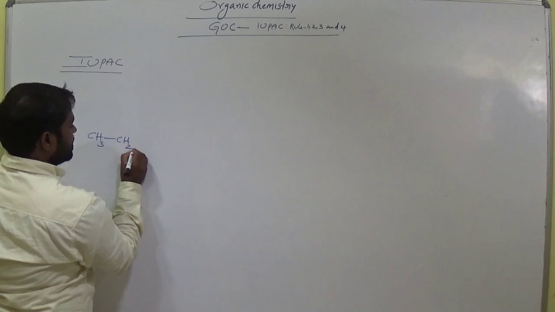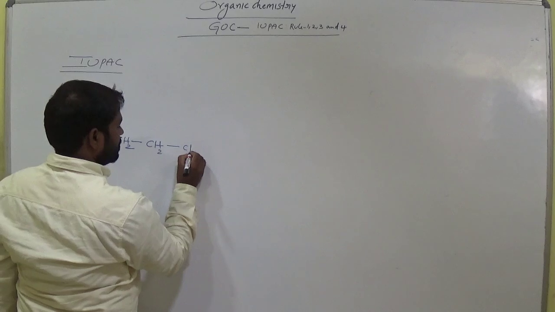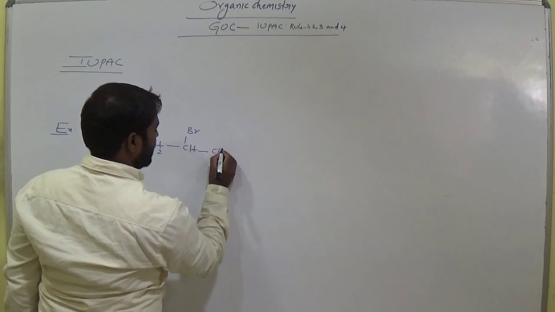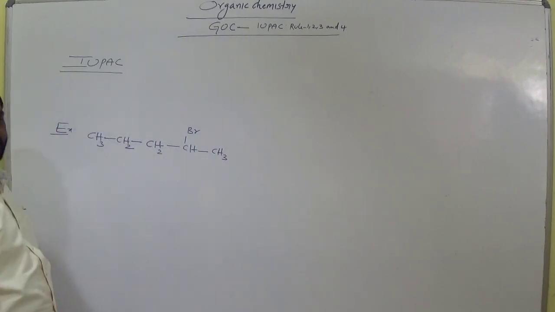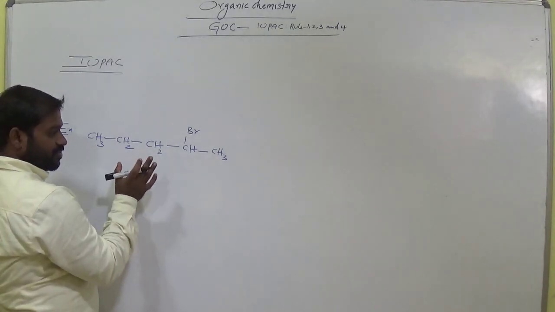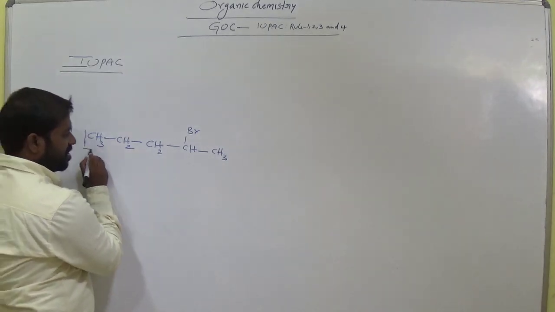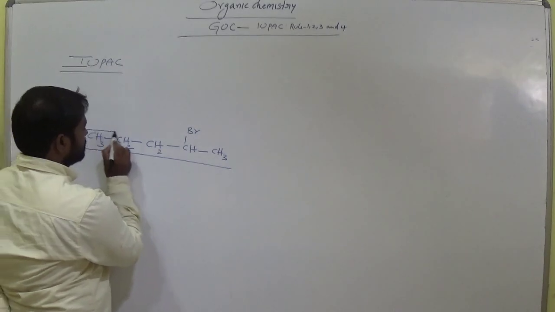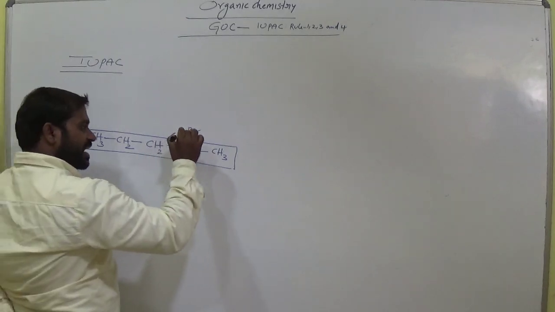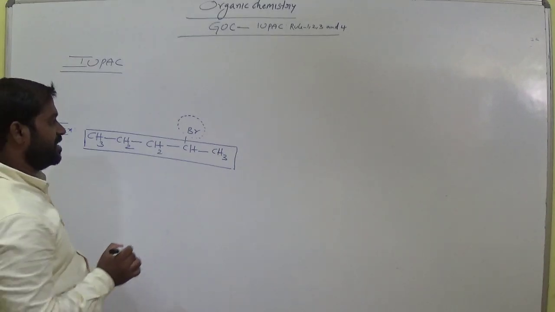CH3, CH2, CH, CH, Br and CH3, CH3. Now how do we give the numbering to this? First we have to select the longest carbon chain according to rule number 1. Okay. Now this one acts as a substituent, bromine. This is called bromine, the substituent.